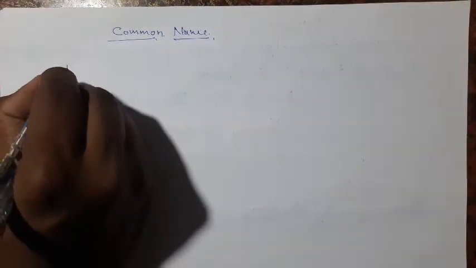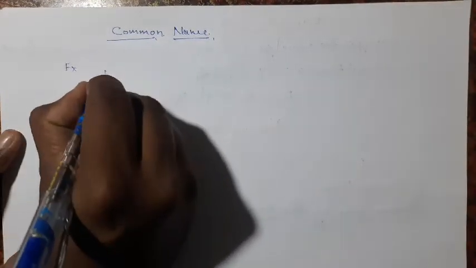Common name of the carboxylic acid. First example: this is the first member of carboxylic acid.